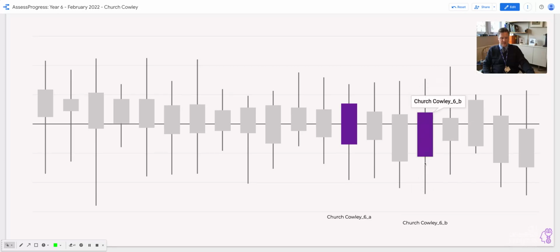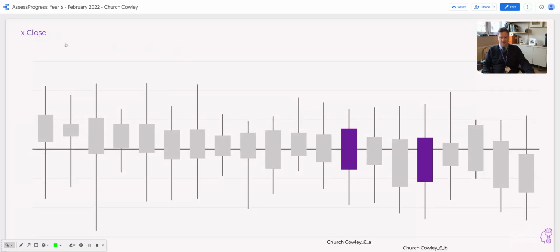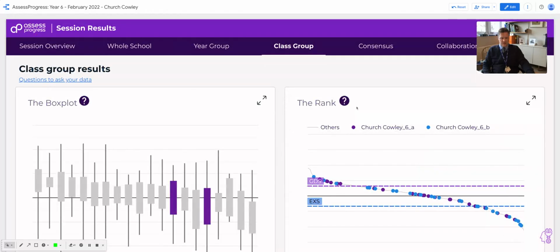So this class B has got a larger spread in my school, and the middle 50% is much larger as well. So maybe I'm going to look at how I might support the teacher in order to teach the children right up here and also down here with this middle spread in there. And I can see that actually this class do reasonably well, but our average is brought down. This class struggling somewhat with the session, or with English in particular.